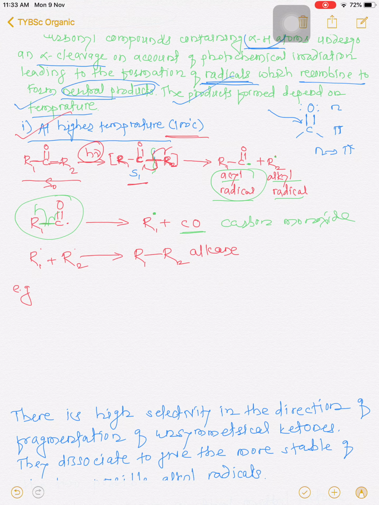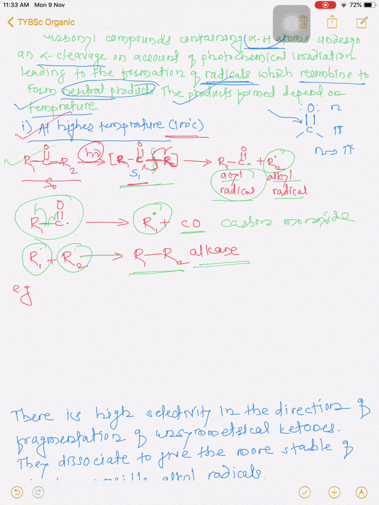So at higher temperature, this molecule undergoes alpha cleavage, and we are getting an R2 radical in the first step, and then an R1 radical. When this R1 radical and R2 radical unite with each other, there is a formation of an alkane molecule. So this is the simple cleavage of this carbonyl compound at higher temperature.